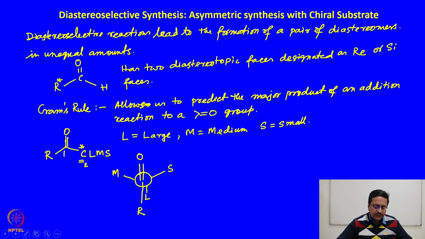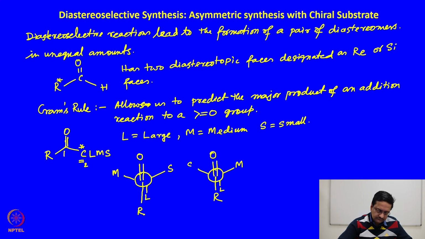So, this can be one enantiomer of this particular compound, and the other enantiomer of the same compound should look like this. These two are a pair of enantiomers. Thus, these two compounds have only one chiral center.